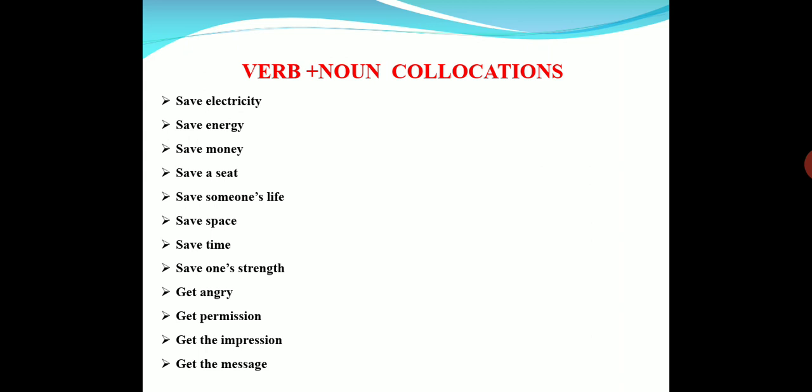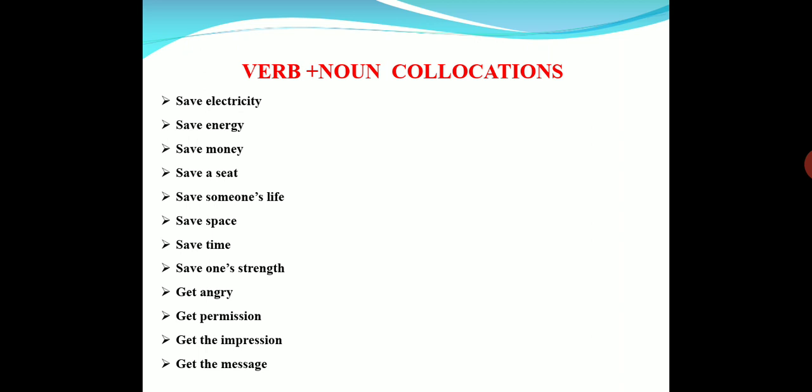Save someone's life. When they are in a situation of danger, if somebody helps them and saves them, it is called save someone's life. Save space.